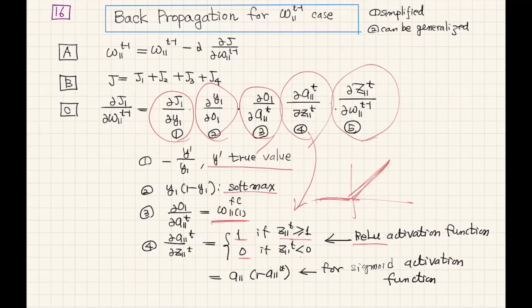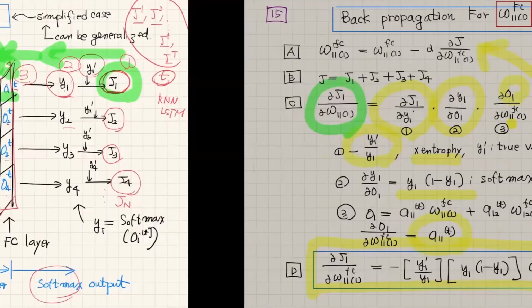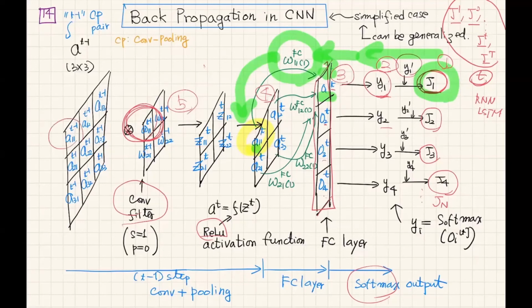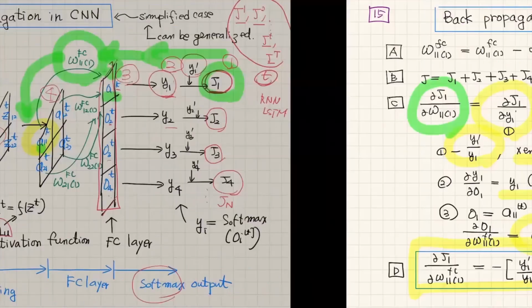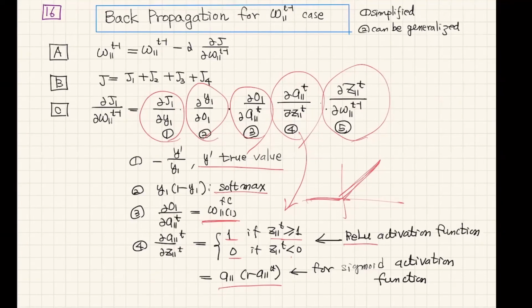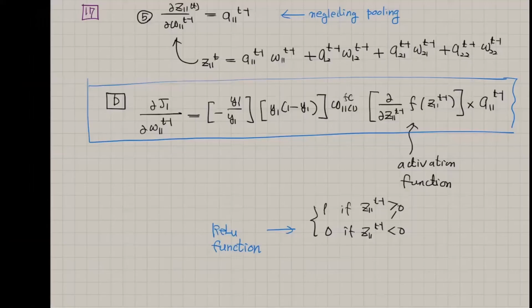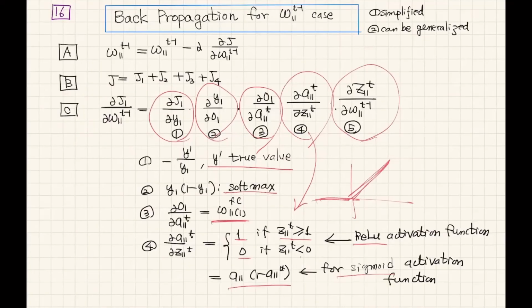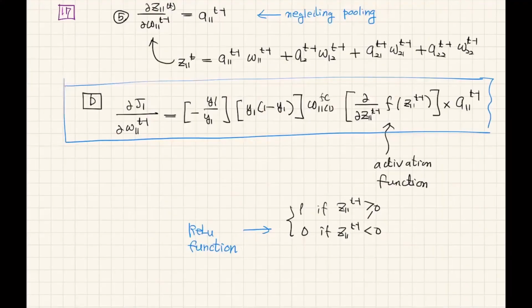Number 5 is the relationship between the input matrix, the convolution filter matrix, and the output. And those are A11, 1 minus A11, that is for the case of sigmoid; this is the ReLU function case. I spent a little bit of time to develop this equation.